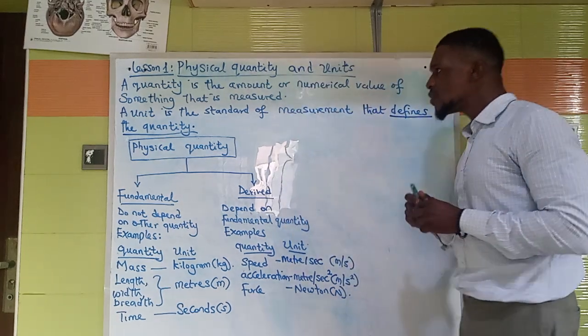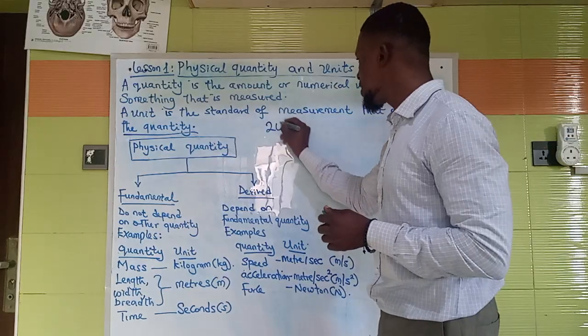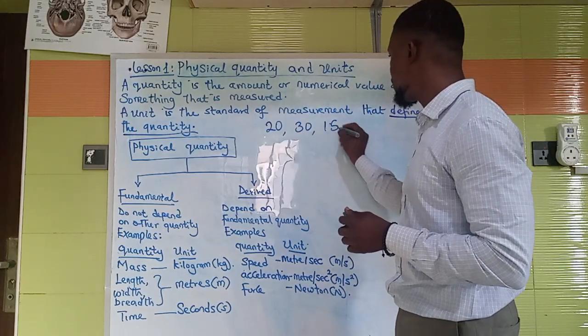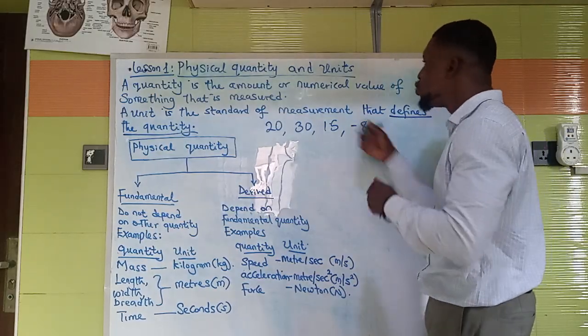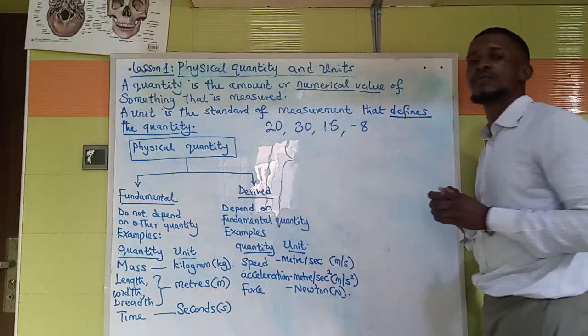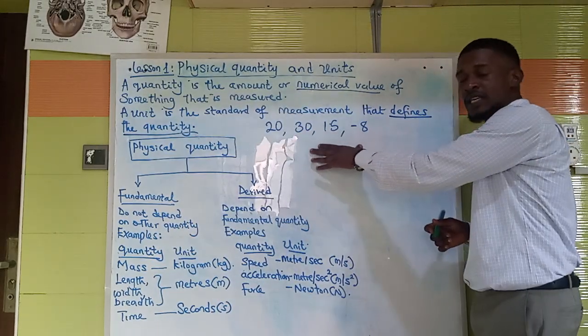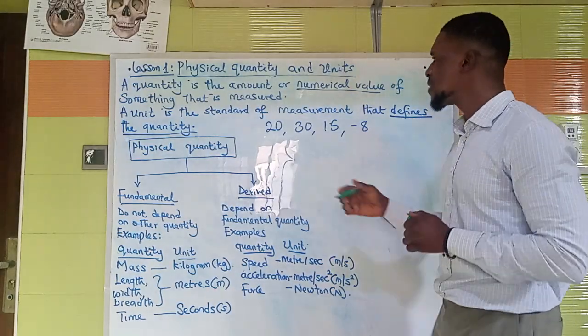Now, let's say for example, I give you different values like 20, 30, 1.5, minus 8. Now, all these are numerical values. They don't make sense or they don't have any identity because there is no unit. Now, this is what happens. So now let's say I put